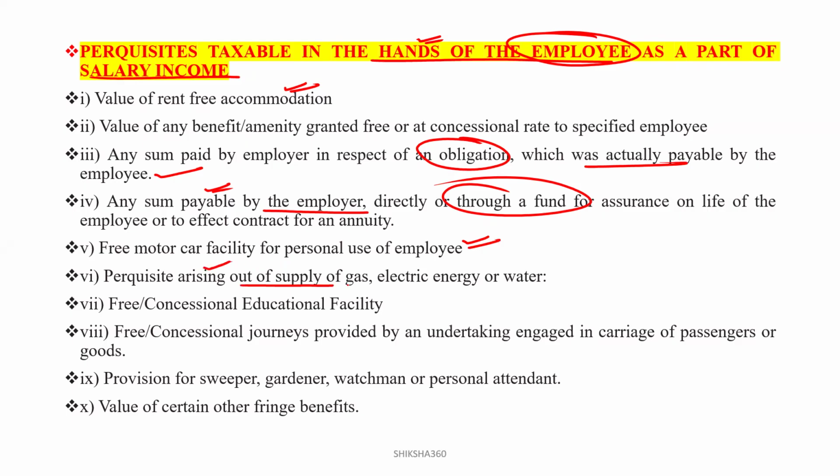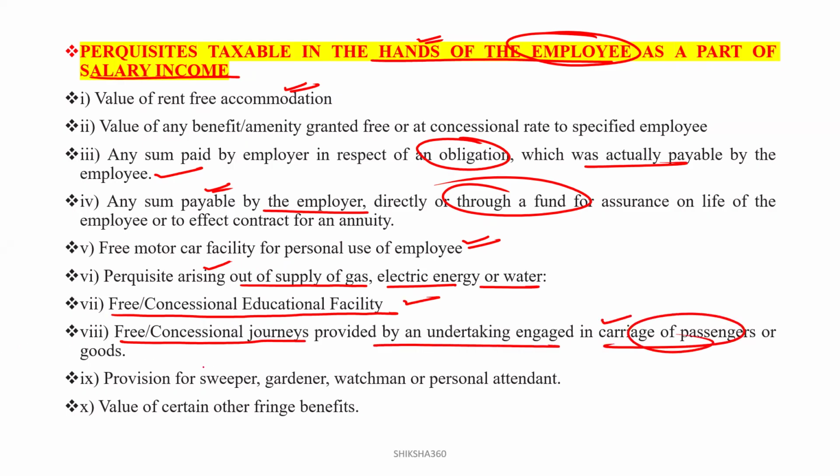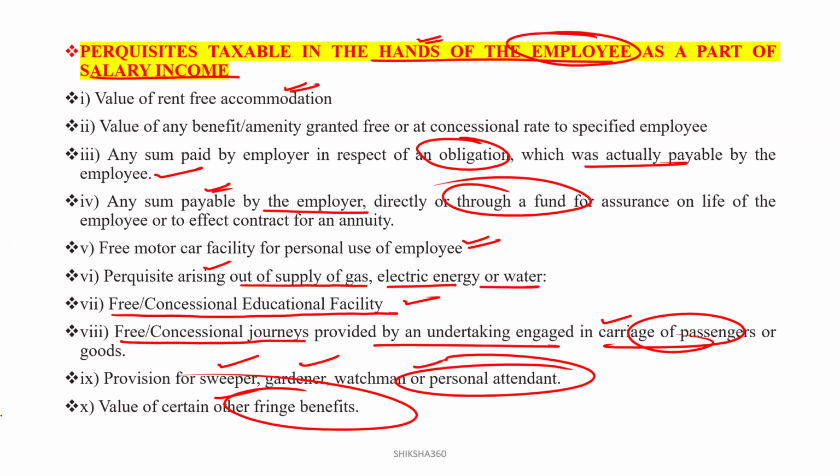perquisites arising out of the supply of gas, electric energy or water; free or concessional education facility; free or concessional journeys provided by an undertaking engaged in the carriage of passengers or goods; provision for the sweeper, gardener, watchman, or personal attendant; or value of certain other fringe benefits. Clear? Or value of other certain fringe benefits. All these things come under the taxable category. Clear? As a perquisite taxable.